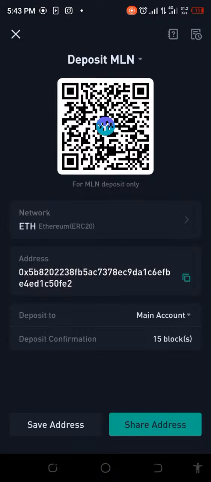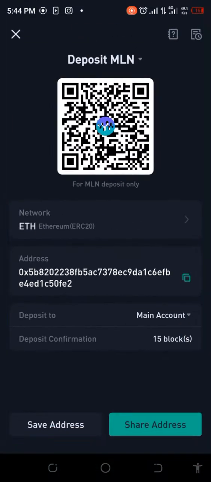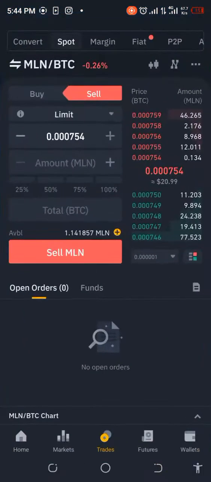Okay. So now, as you can see here, I just have to pick this. That's the copied address, it's ERC20. Make sure it's the same. It must be the same. Don't forget, it must be the same. Okay. So let's run along to withdraw this.